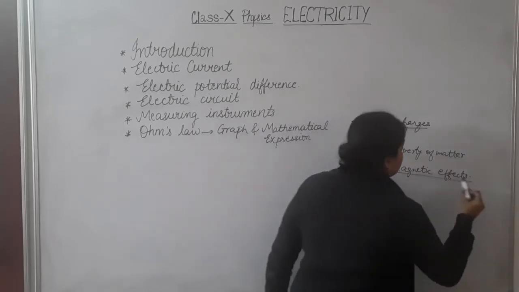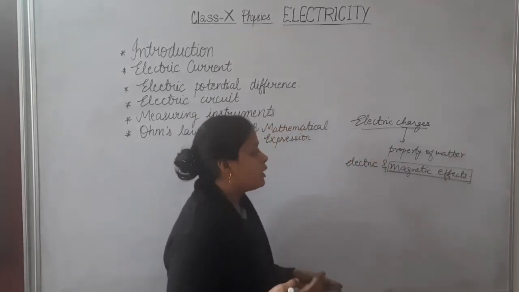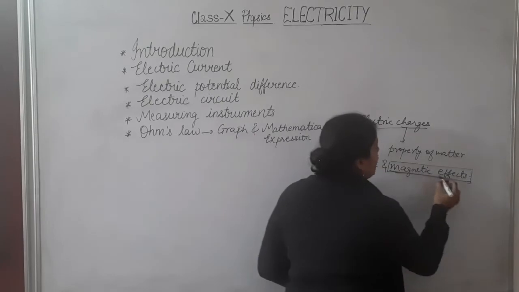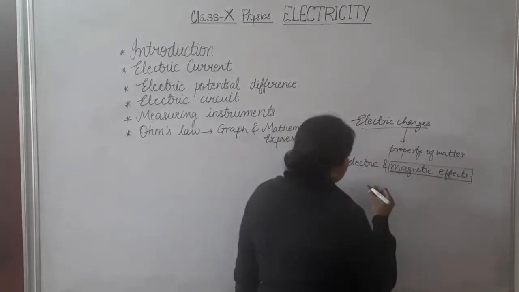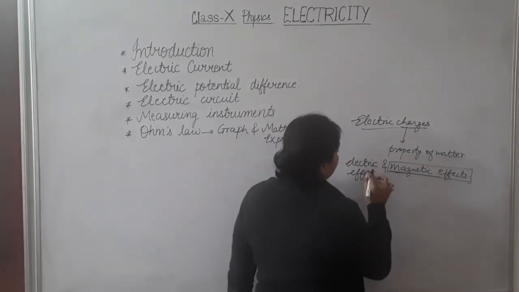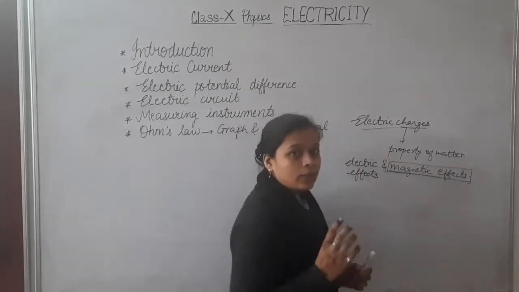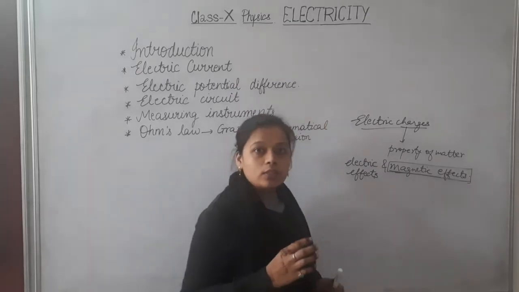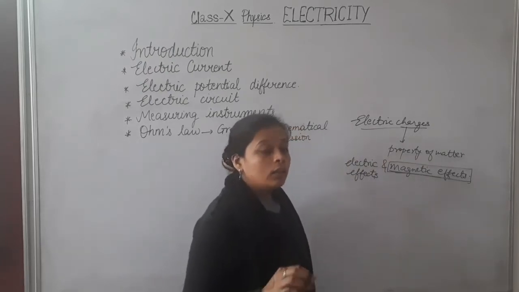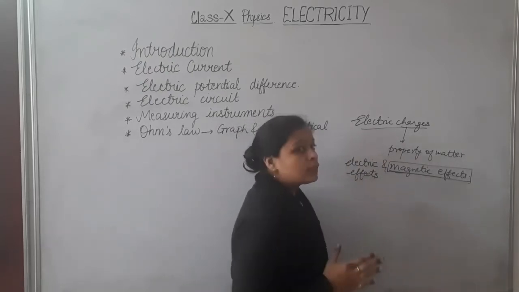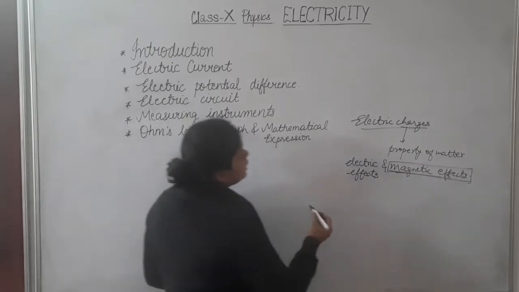The magnetic effects of electric charges, how they produce and experience them, we will study in the next chapters. But in this chapter we have to study just the electric effects of electric charges. So I hope you have understood that electricity is the branch of physics in which we study electric charges, and electric charge is a fundamental property of matter due to which it produces or experiences some kind of electric or magnetic effects.